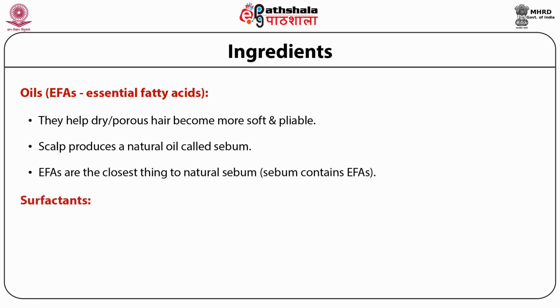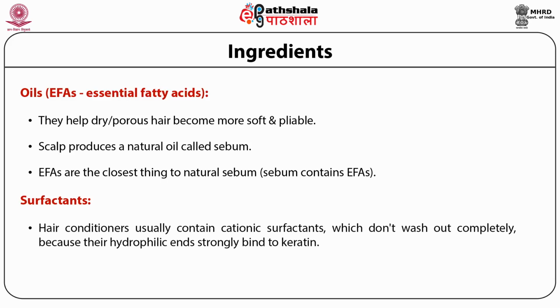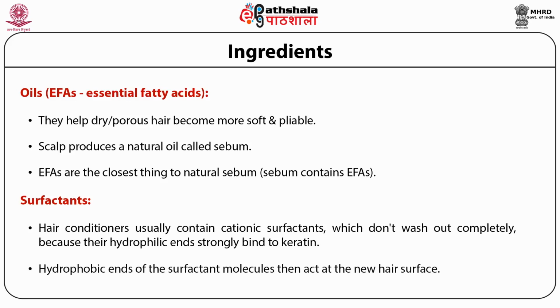Then surfactants. Approximately 97% of the hair consists of a protein called keratin. The surface of keratin contains negatively charged amino acids. Hair conditioners therefore usually contain cationic surfactants, which don't wash out completely because their hydrophilic ends strongly bind to the keratin. The hydrophobic ends of the surfactant molecules then act at the new hair surface.